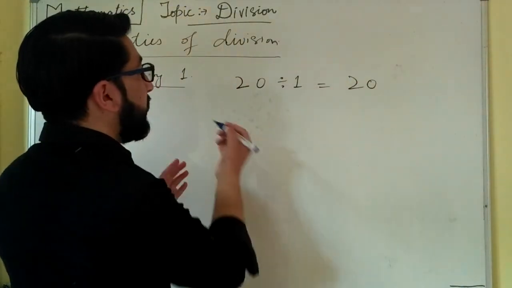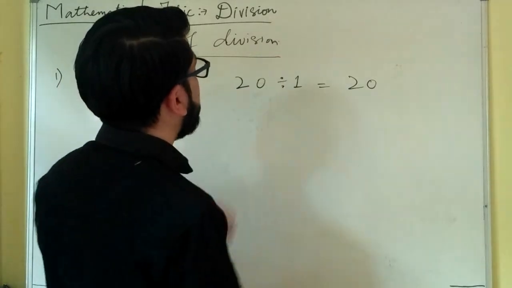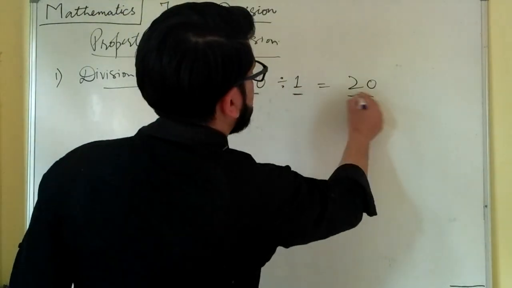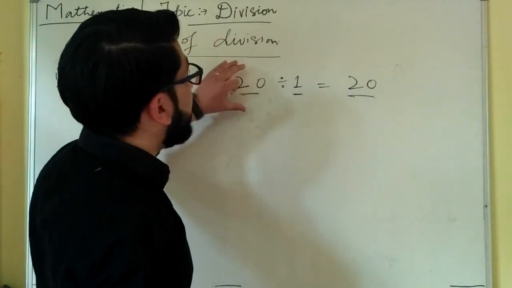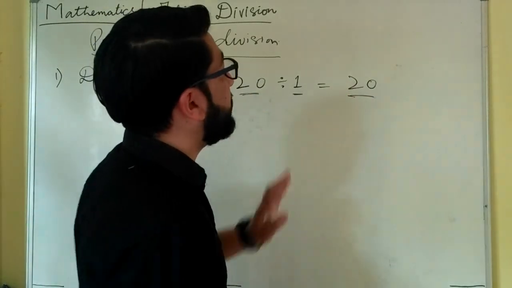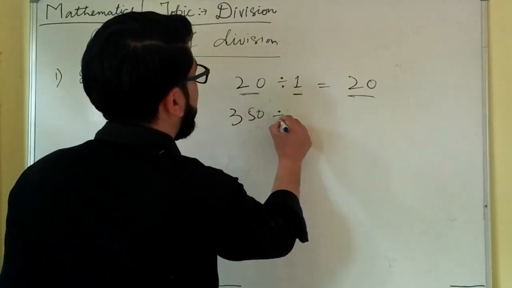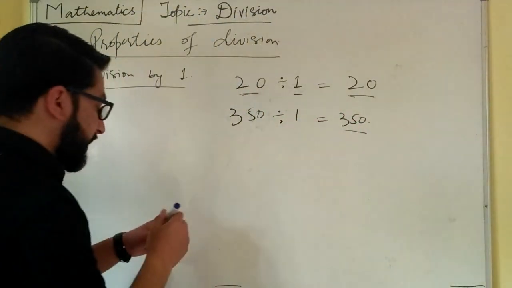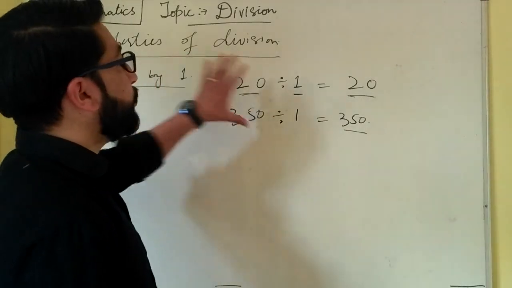As you remember, a few minutes ago I taught you what these numbers are called. This is called dividend and divisor, and this is quotient. So divisor is 1 here and dividend is 20 here. So 20 divided by 1 will be 20. If we divide, suppose, 350 by 1, our answer will be 350. That means our quotient will be 350. This is our first property, division by 1.